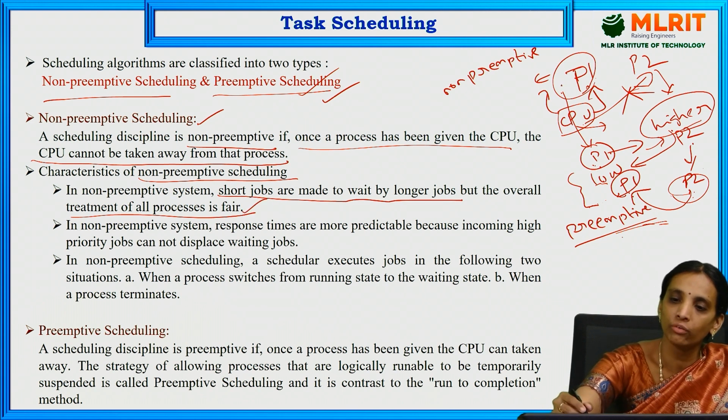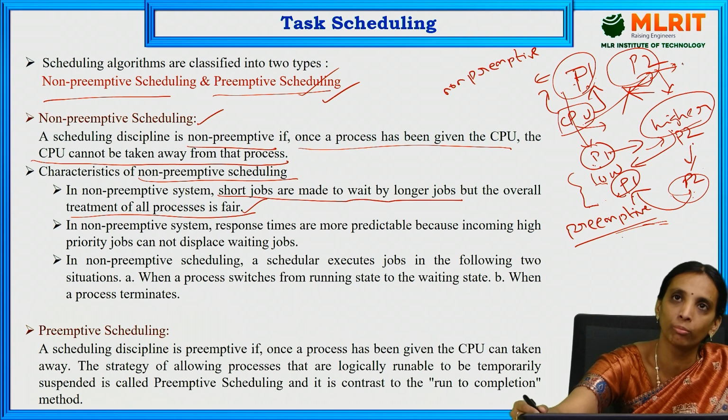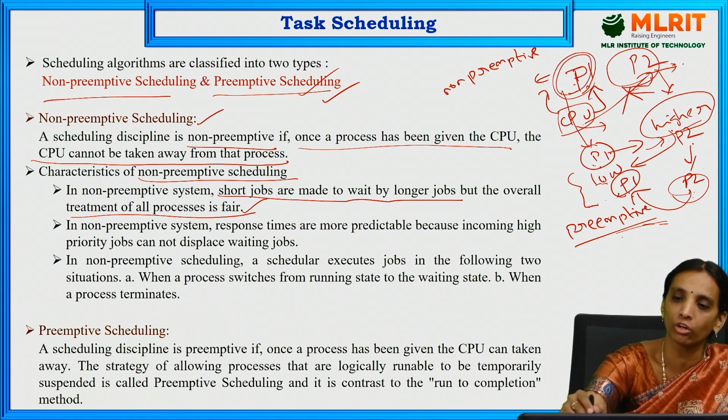Here P2 has to wait until the completion of P1. Whatever the priority of P2, higher or lower, it has to wait until the completion of P1. Therefore, even if it is a shorter job, it has to wait. So shorter jobs are made to wait by longer jobs like P1.